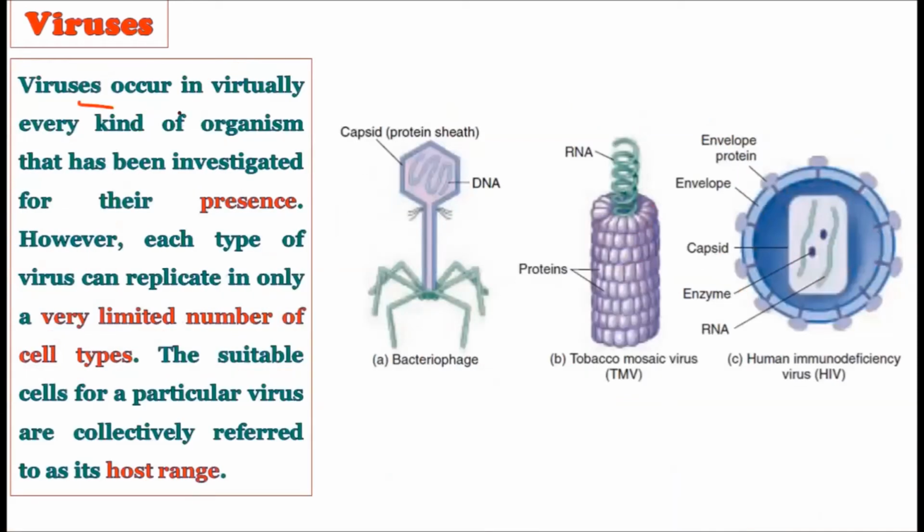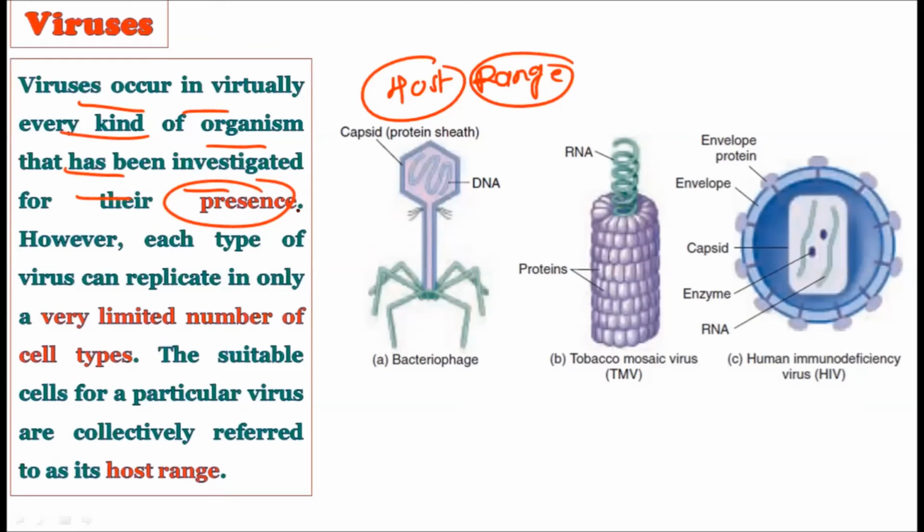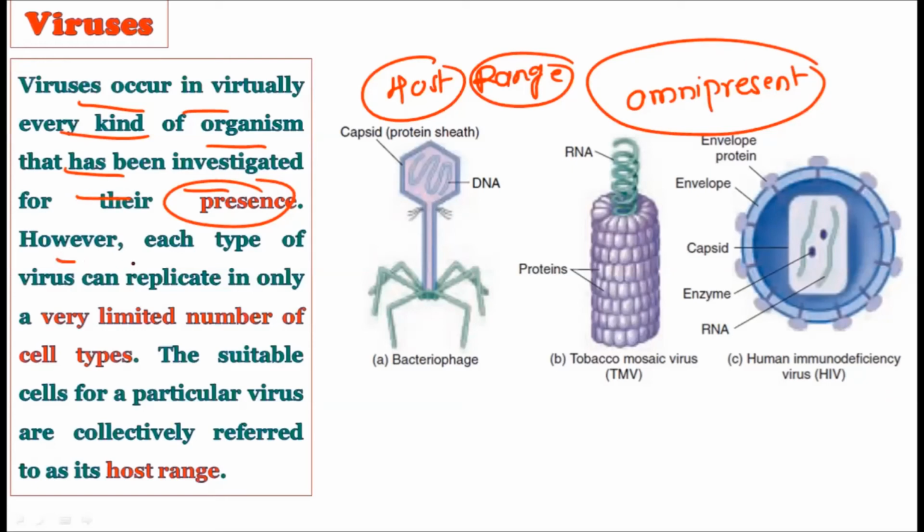Now see, viruses occur virtually in every kind of organism that has been investigated for their presence. Whatever living organism we have investigated till today, we have found viruses. Now you can say that they are omnipresent, okay, they are present everywhere, and they can cause diseases in literally every kind of organism we have investigated so far. However, each type of virus can replicate only in a very limited number of cell types. See, this makes the viruses very special. It can replicate only in a very limited number of types of cells.